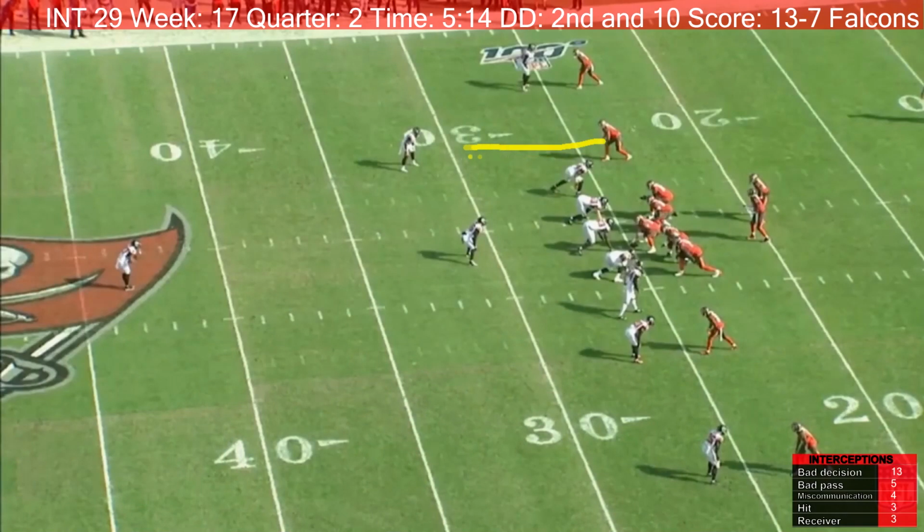Justin Watson runs a route like this, about right here. He fakes like he's going to go inside and then goes outside, getting behind his defender. However, Winston throws the ball almost like he expected Watson to come this way. Instead, the defender ends up coming this way and catching the ball for the interception. Now, I originally thought this was a miscommunication.